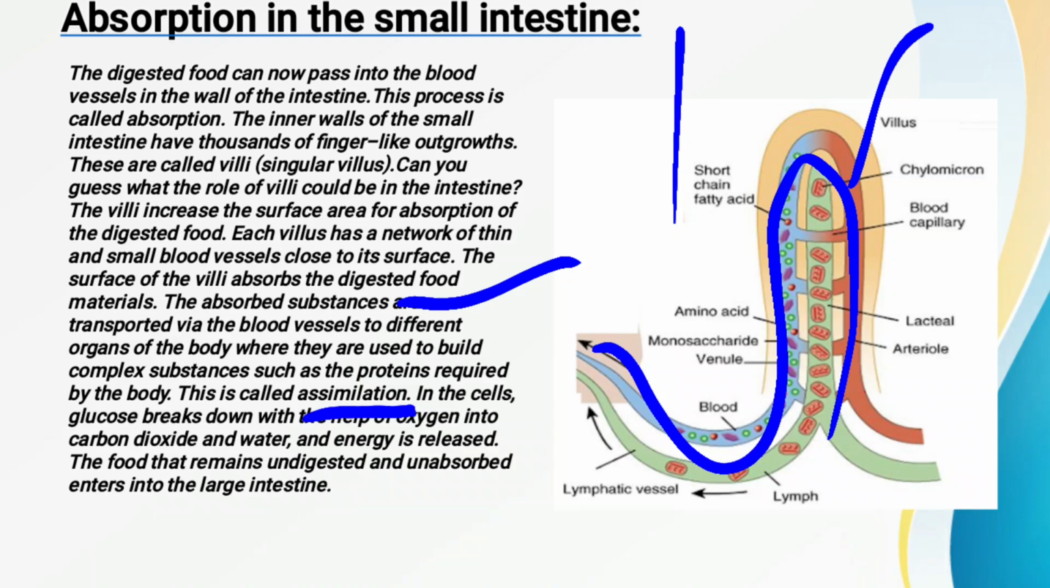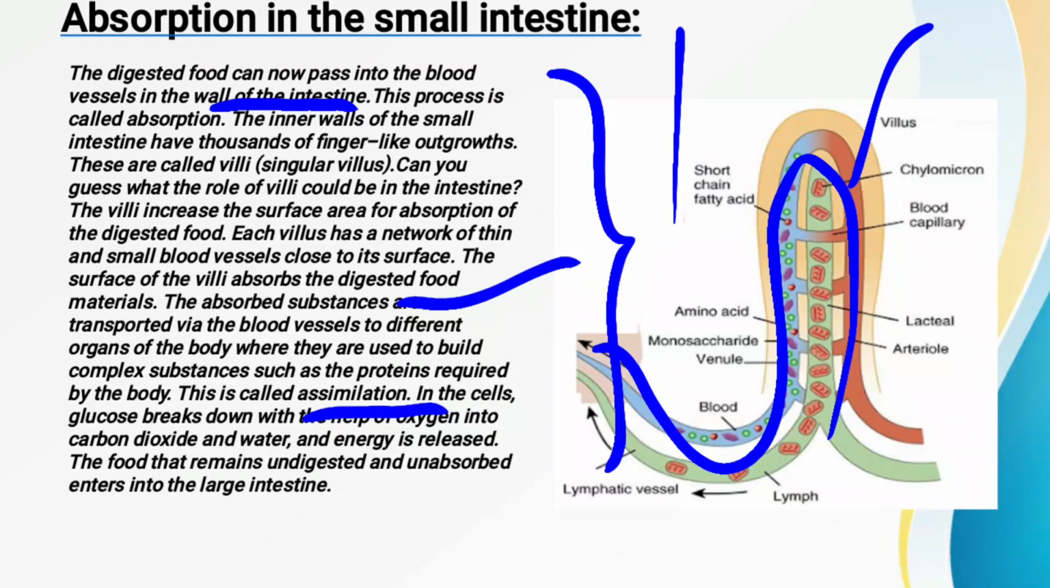Now whatever undigested food was there is sent into the large intestine, and there also the water is absorbed, and some kinds of salts are absorbed. So this is all about the small intestine. Once again you can see that once the food is digested in the small intestine, afterwards it is sent into